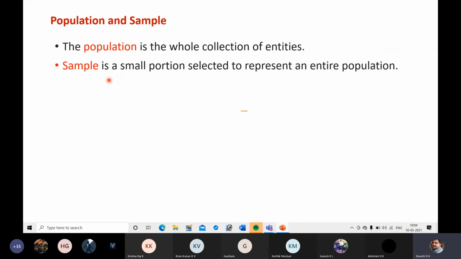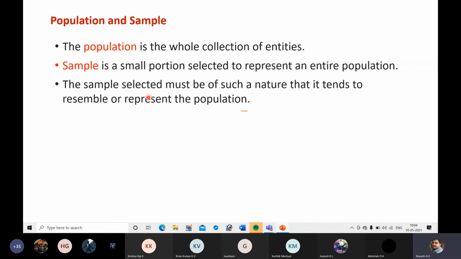That is called a sample. The sample selected must be of such a nature that it tends to resemble the population. Even though you have picked only 10 out of 1,000, these 10 should be a representation of all 1,000 units of a product.